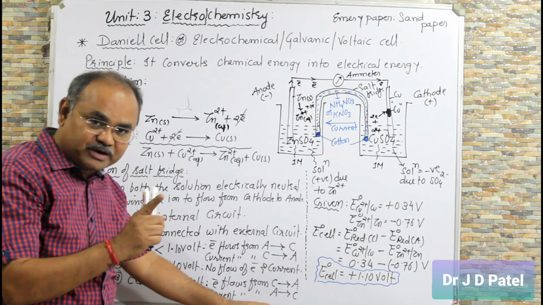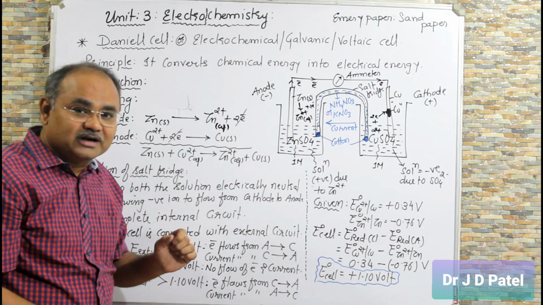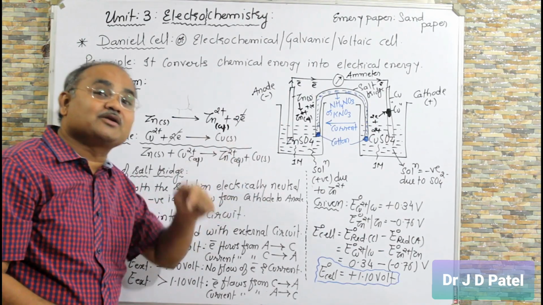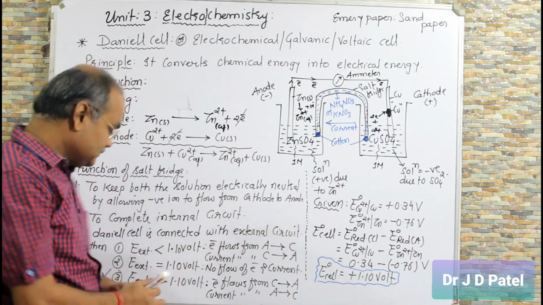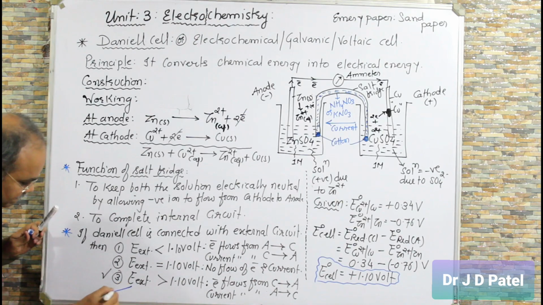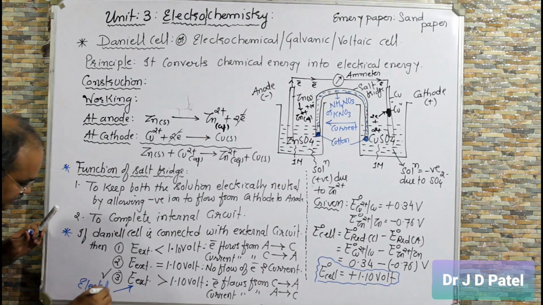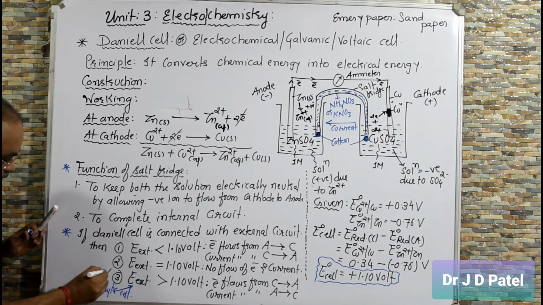Most important point, under this condition, now your galvanic cell behaves like an electrolytic cell. So this is the most important point.